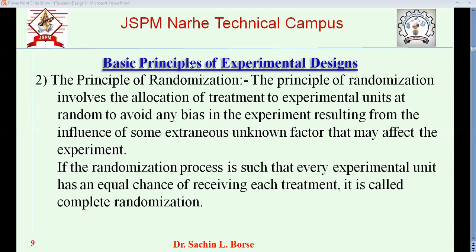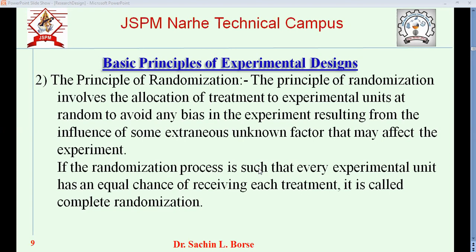Okay, to avoid the bias, we need to select the reading randomly. So once we do randomization, each and every experimental unit has an equal chance that it can be tested or it can be studied.